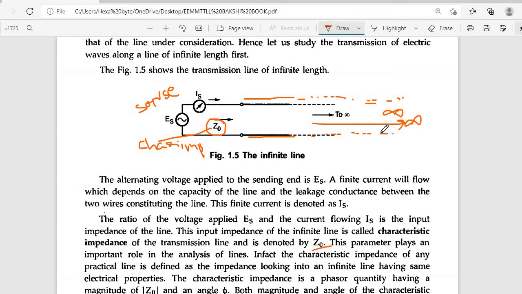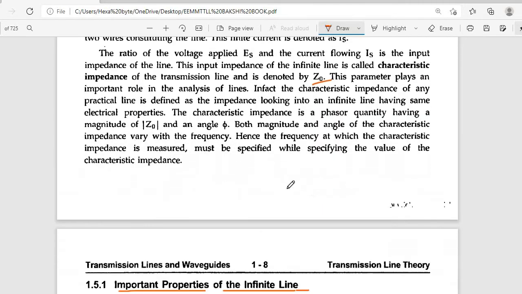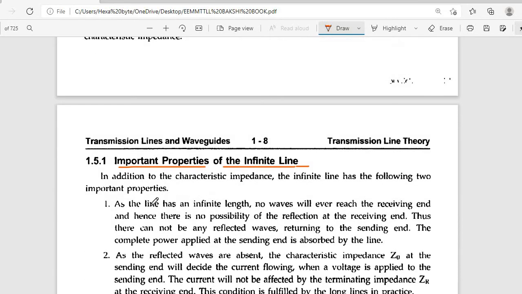Is it really practically possible? It is not possible, it is just assumed to be infinite. As the line has infinite length, let us assume no waves will ever reach the end.